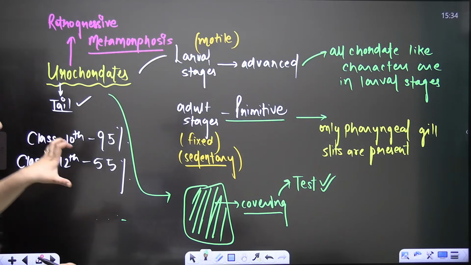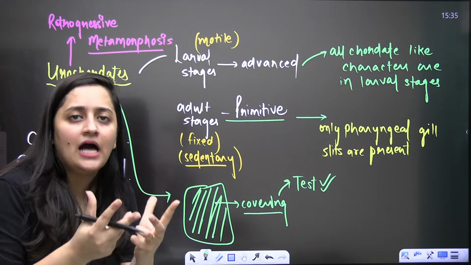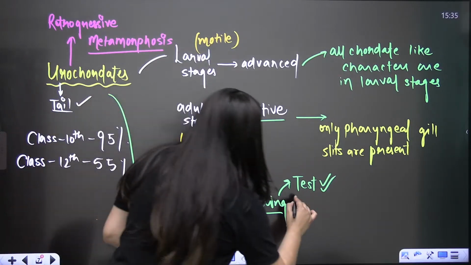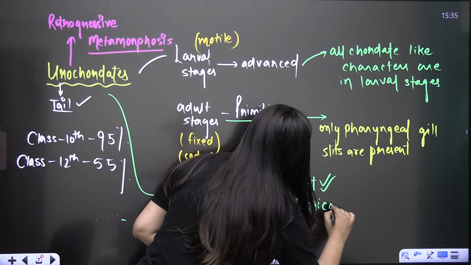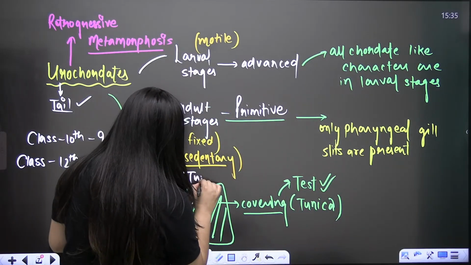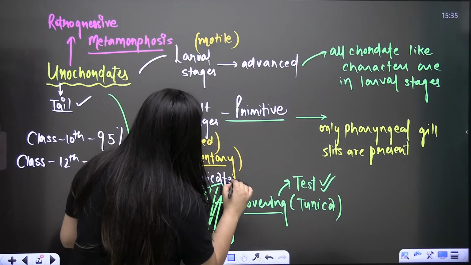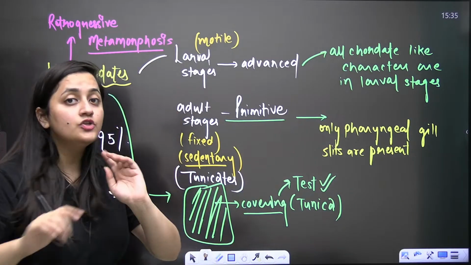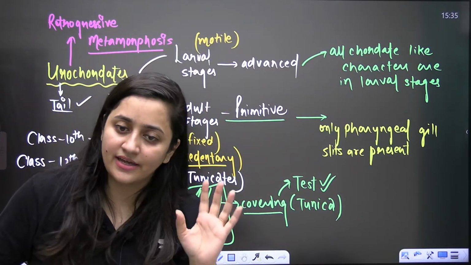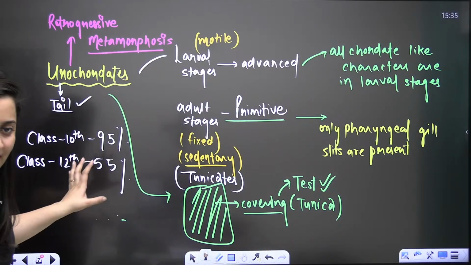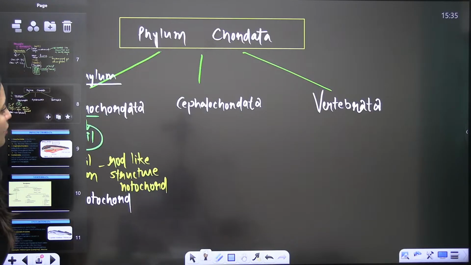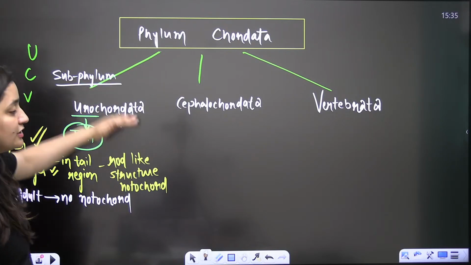Along with test, we also call it tunica. The word tunica is also associated with the covering. You can call it test, you can also call it tunica. So obviously they will become tunicates. This is about the Urochordates, where you are going to see the tunicates.